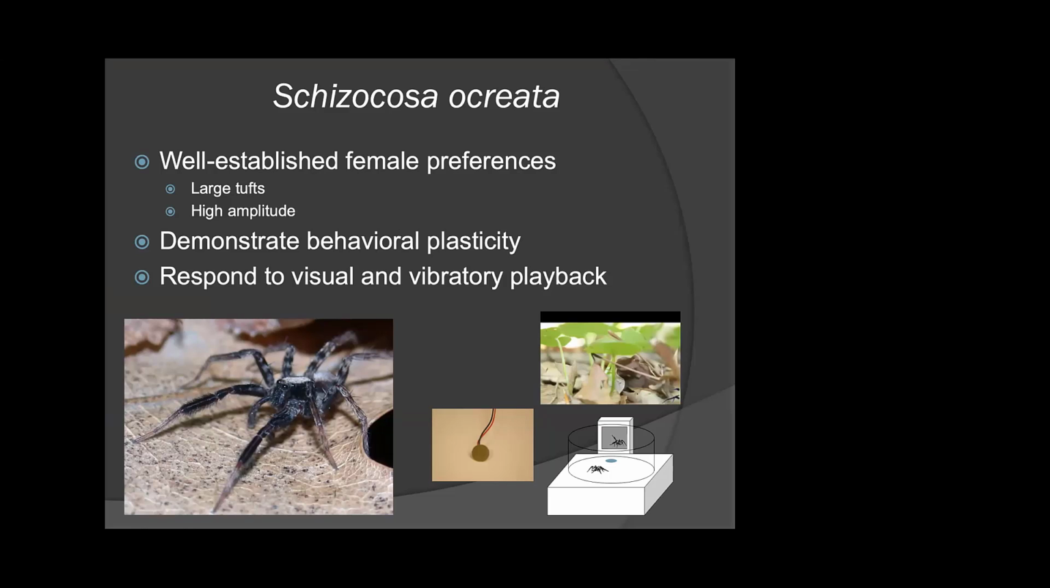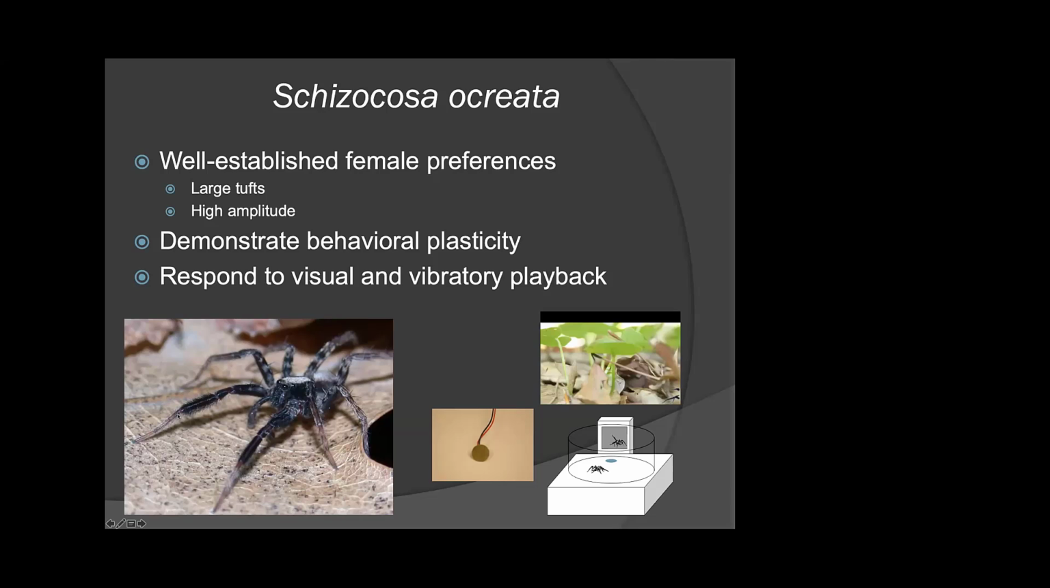Great for a variety of different reasons. First off, we do have some very well-established female preferences within this species. These are just a couple of them. There are certain other traits that they prefer. But within the visual modality, what I really want to emphasize is they do prefer males with larger tufts. So in this picture in the bottom left, these males have tufts on the forelegs, different bristles within the tufts, and females do prefer males with larger tufts.